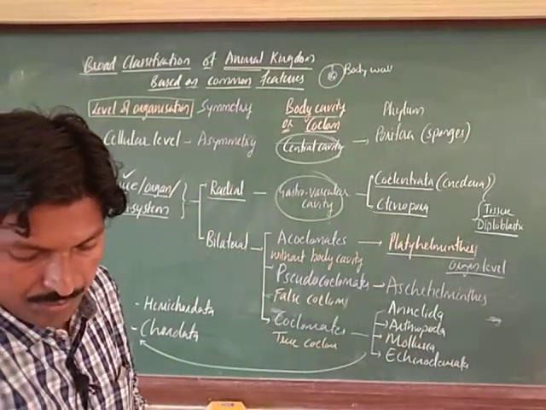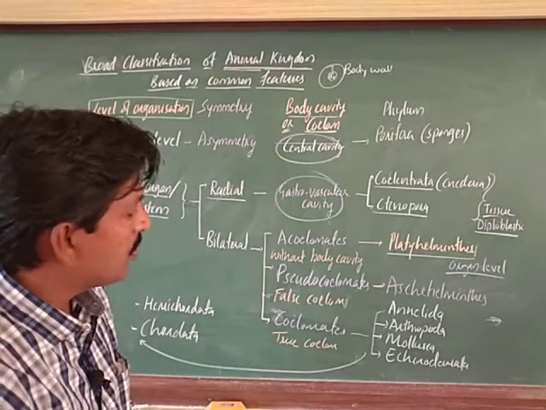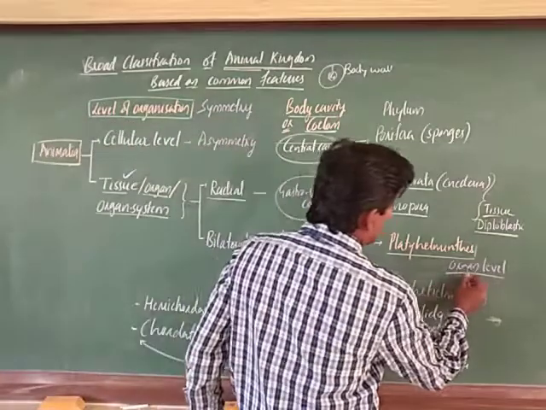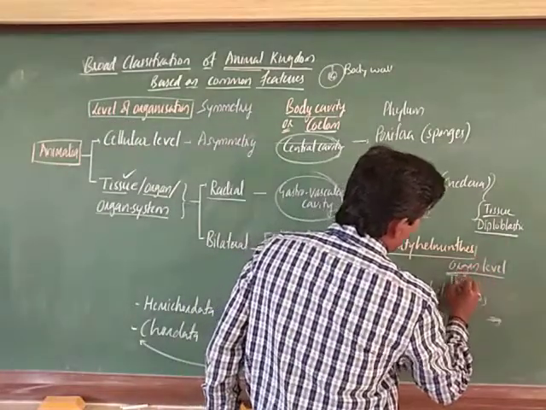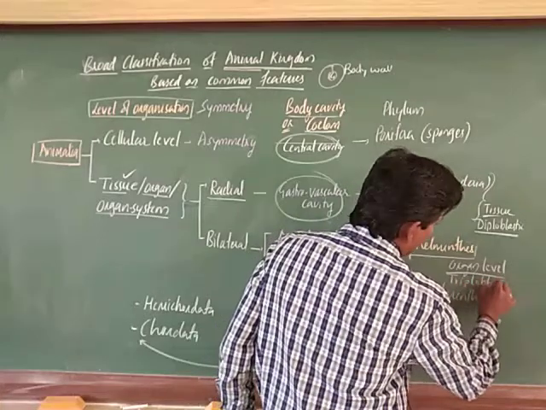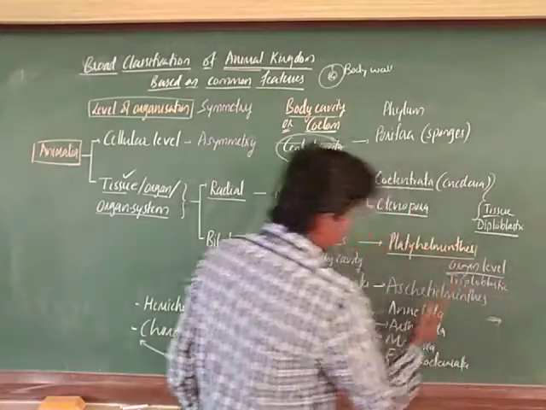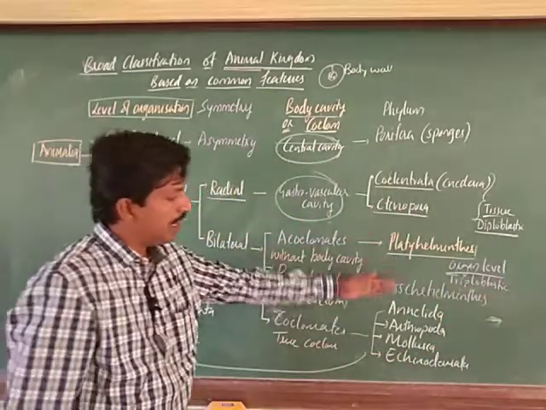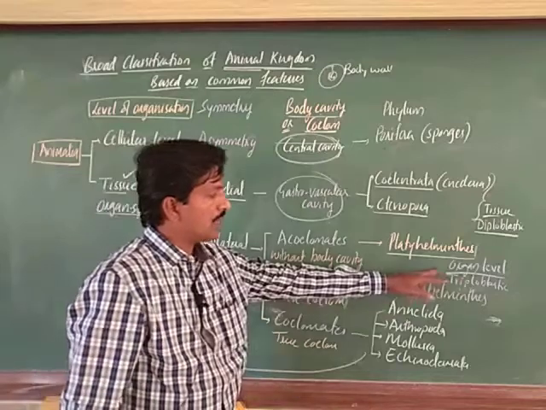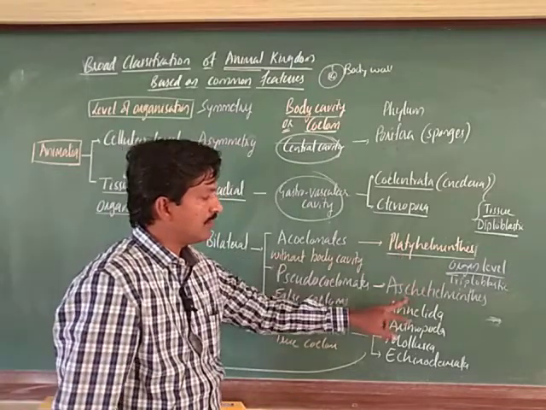And they are triploblastic. These above are diploblastic, and from these onwards all are said to be triploblastic.